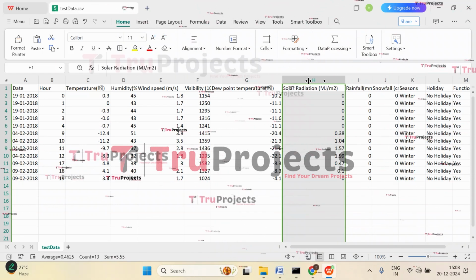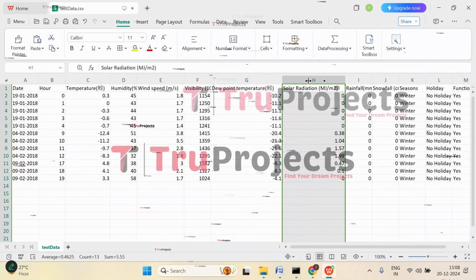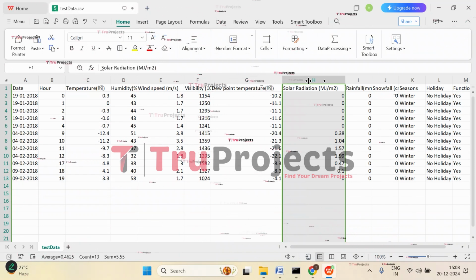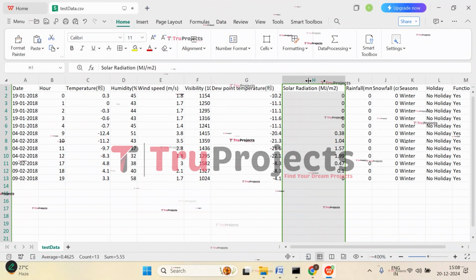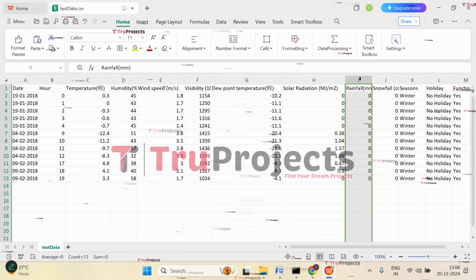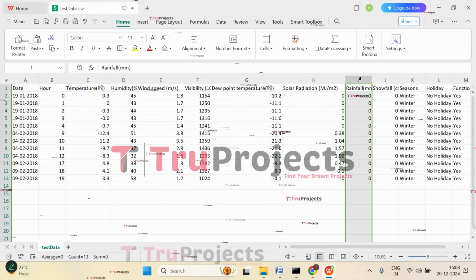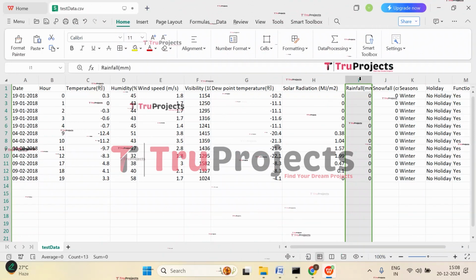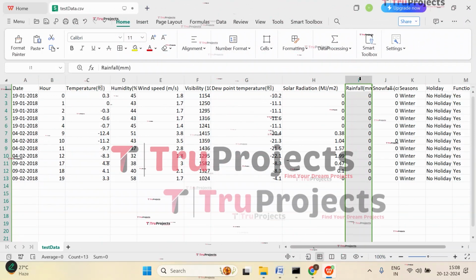Then we have solar radiation, the amount of solar energy received from the ground in megajoules per square meter. Higher solar radiation may indicate sunny weather, which could lead to more people using bikes. Then we have rainfall. It is the amount of rainfall in millimeters. Rain typically deters bike usage, leading to lower demand for bike rentals.